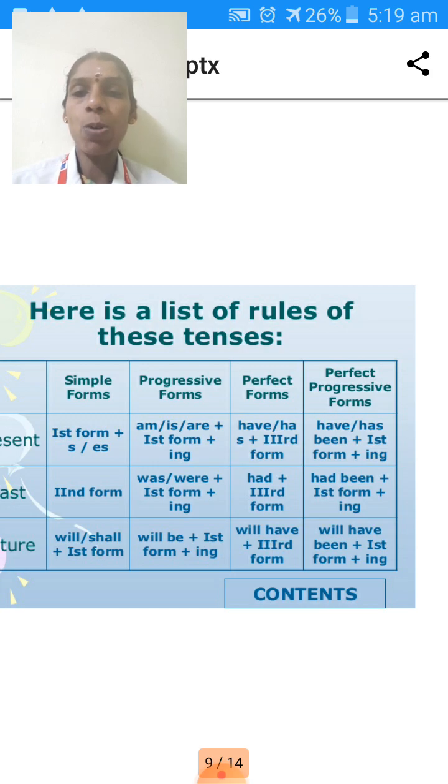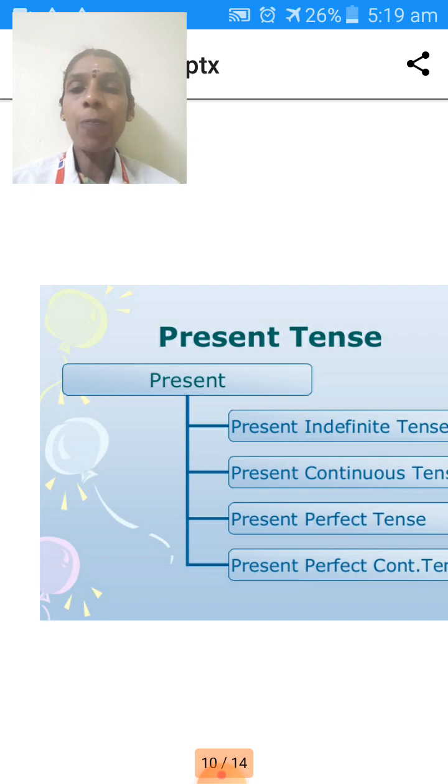It's an easy process. These are the rules to use. Just learn the rules by heart and keep them in your mind. It is very useful for you to make a sentence. Okay, thank you.